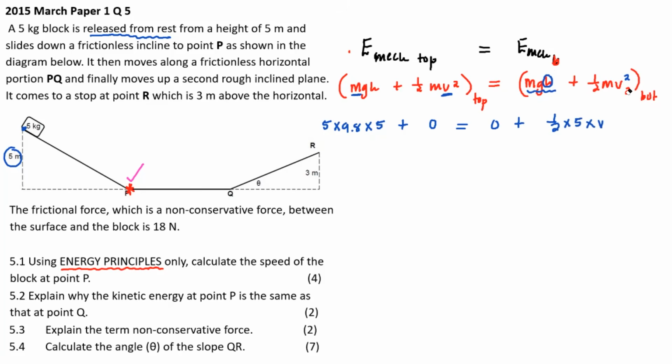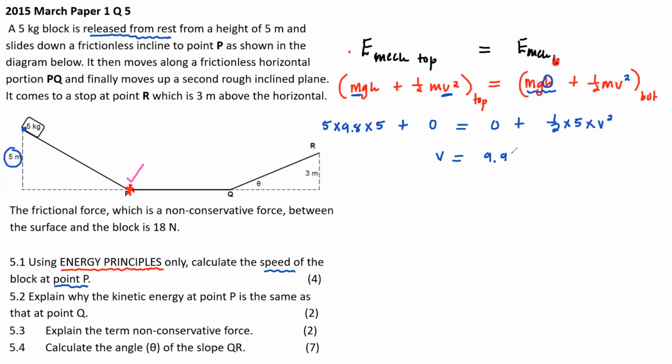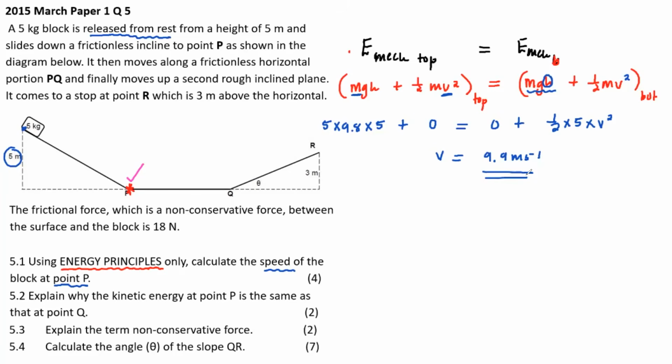And I'm looking for v, the speed of the block at point P. Doing the maths, the answer is 9.9 meters per second. That is v, the velocity at point P. So I used energy principles, the concept of mechanical energy being conserved, the one at the top being equal to the one at the bottom.